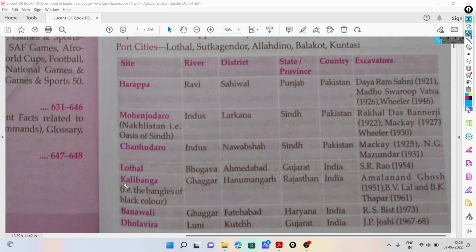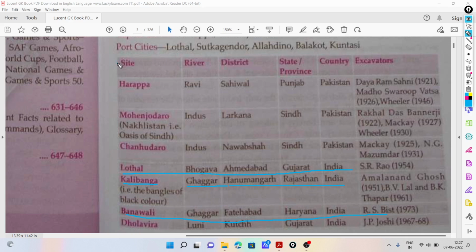The next point is Kalibangan, on the Ghaggar, in district Hanumangarh, Rajasthan state, India. Lothal is on the Bhogava river, in the district Ahmedabad, Gujarat, also in India, and it was discovered by S.R. Rao. And Banawali is on the Ghaggar, in Fatehabad, Haryana, India, excavated by R.S. Bisht.